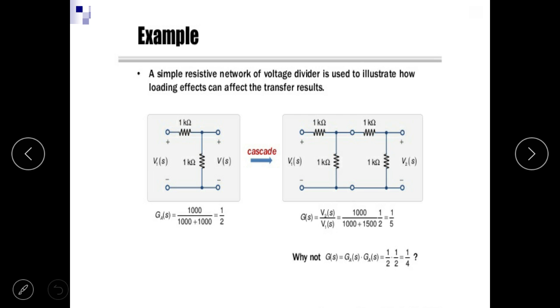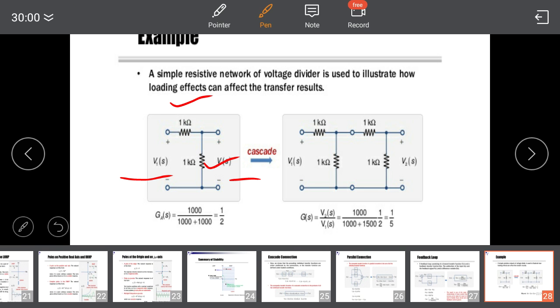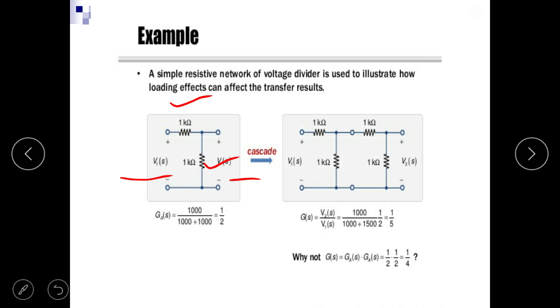For example, in the given circuit, we have to find the transfer function of the system, where there are two resistances of 1k and 1k, V1 is the input and V2 is the output. So G(s) is V2(s)/V1(s), where V2(s) is 1000 times I(s) and V1(s) is 2000 times I(s). So G(s) is 1/2. Similarly, for the second circuit, G(s) is 1/4.